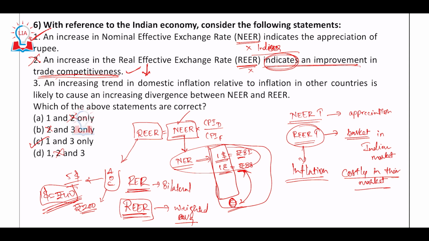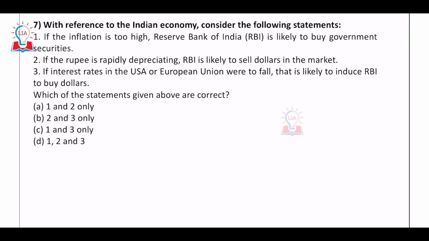So, an increasing trend in domestic inflation relative to inflation in other countries is likely to cause an increasing divergence between NEER and REER. For that, you just have to look at the formula here, right? So if CPI-D is increasing, obviously the difference between NEER and REER would be expanding. Yes, so 3 is right. So the answer is 1 and 3, that would be C.